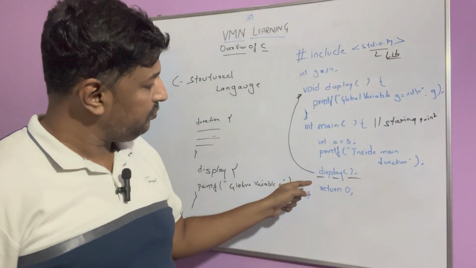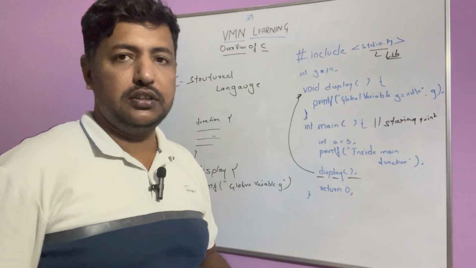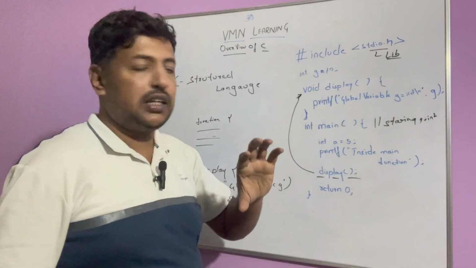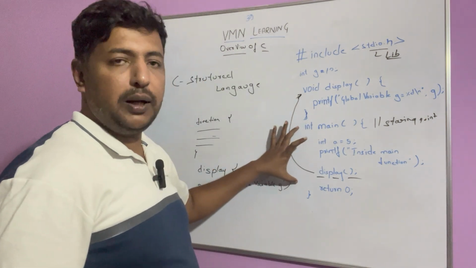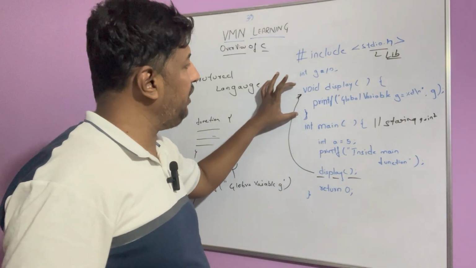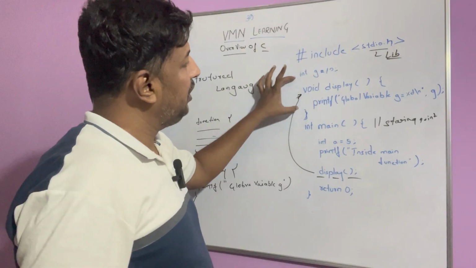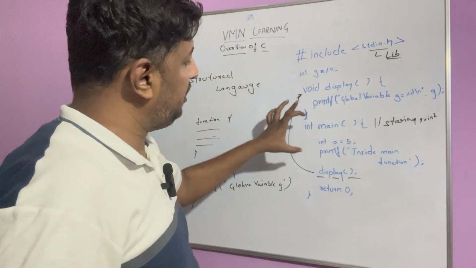Then it will return 0 because it is an integer function. So you can see how it is structured. There is a main program, and just for displaying, we have another function. Its whole job is to display the global variables. So it is structured, right?